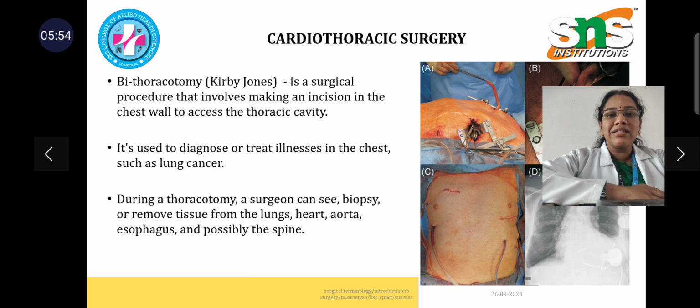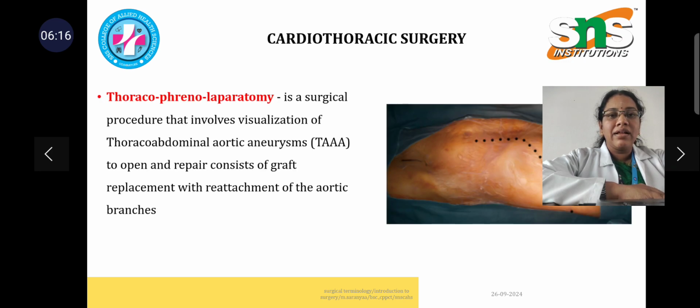Next form of the thoracic surgery involves bilateral thoracotomy. It is a surgical procedure that makes an incision in the chest wall to access the thoracic cavity. It is used to diagnose or treat illness in the chest such as lung cancer. During a thoracotomy, the surgeon can see and take a biopsy of the lungs, heart, aorta, esophagus and possibly the spine. Thoraco-phreno-laparotomy is a surgical procedure that involves visualization of the thoracoabdominal aneurysm, to repair and open it and to see the graft placement with reattachment of the aortic branches.